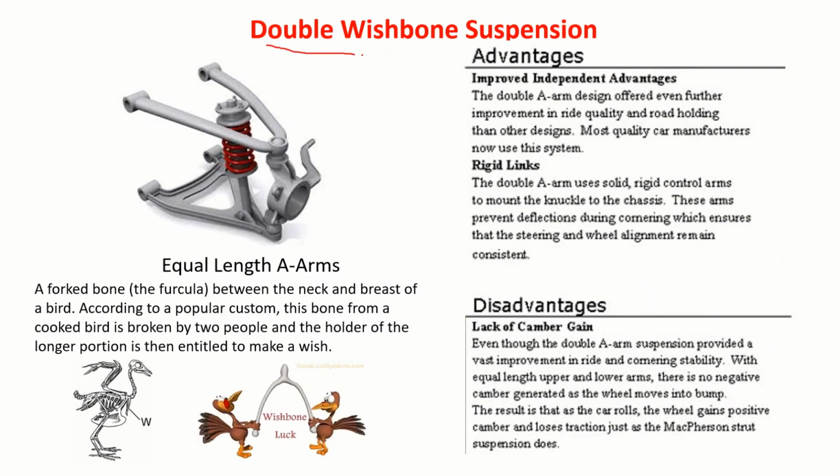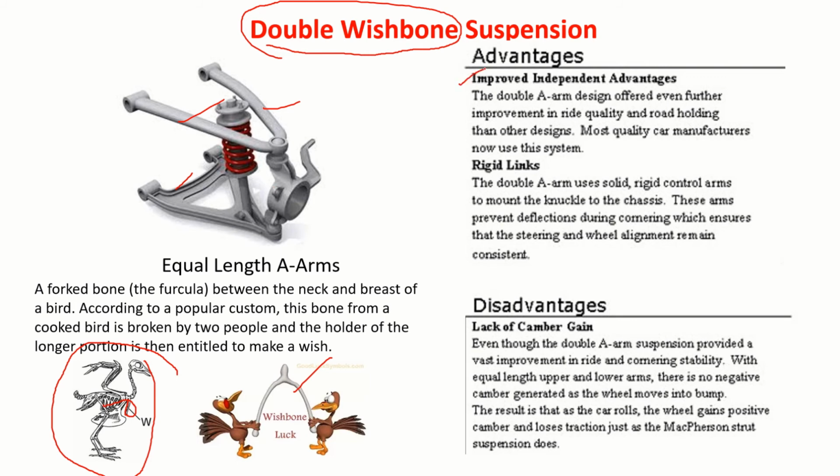The most popular one is the double wishbone suspension. You see here, this is the wishbone, this is the bone, which has this shape. It is called double wishbone. If two people start pulling this, whoever gets the longer piece is lucky, and their wish will be fulfilled. That's why it's called wishbone suspension. There are double wishbone suspensions, left, right and all that.